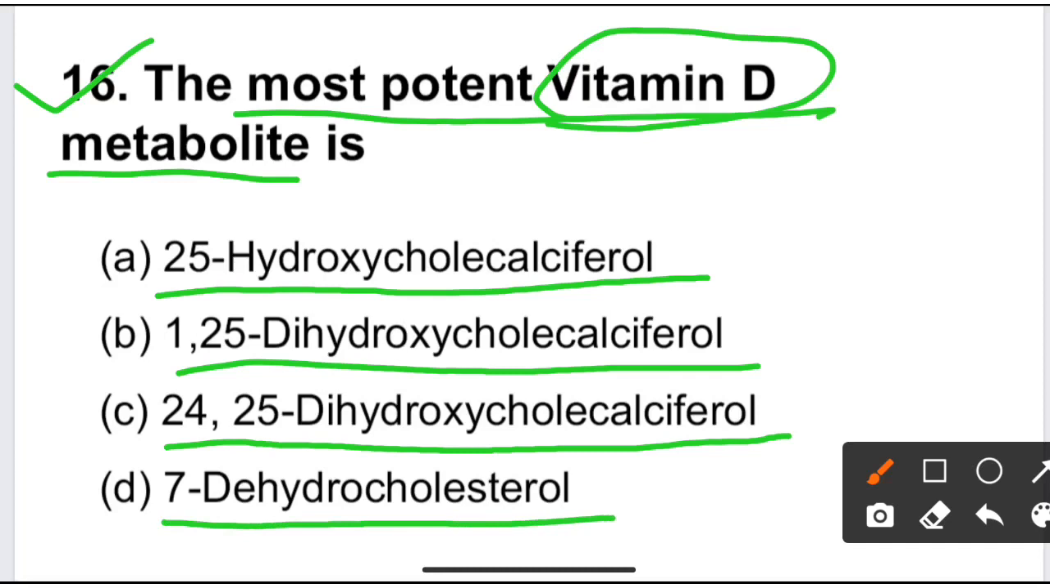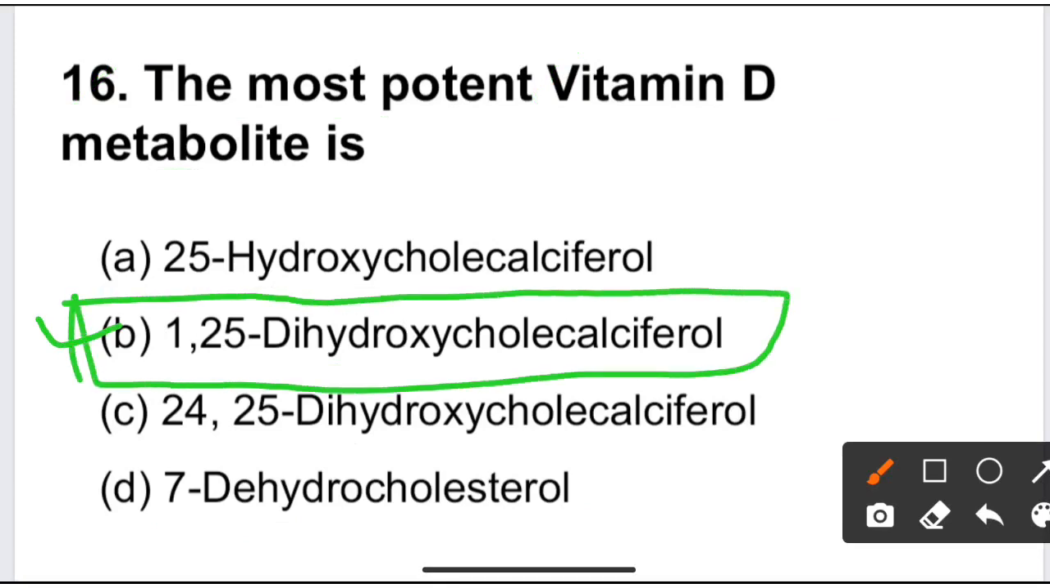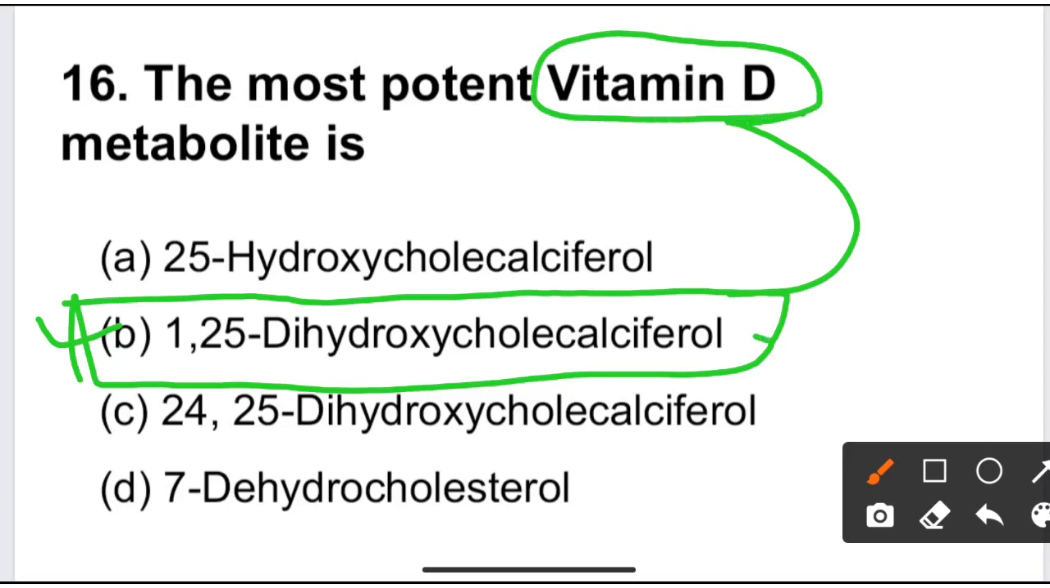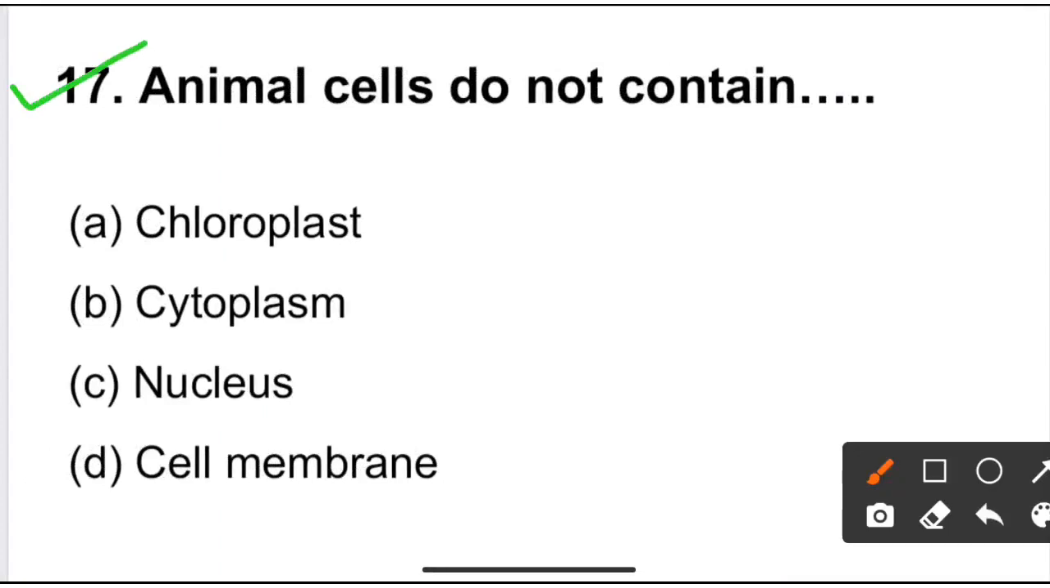So here the correct answer is option B, 125 dihydroxycholecalciferol, which is the most potent and active form of vitamin D. It is also called calcitriol. 125 dihydroxycholecalciferol is also called calcitriol, and it is the active or most potent form of vitamin D. Next question is question number 17.